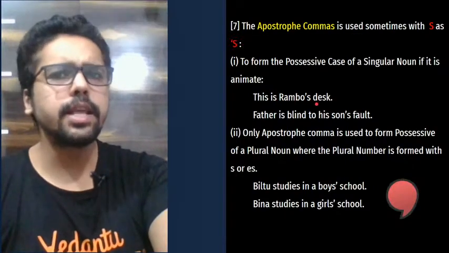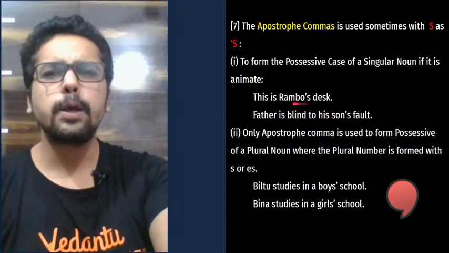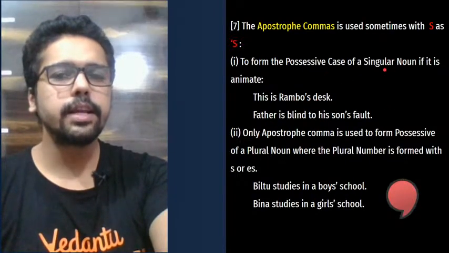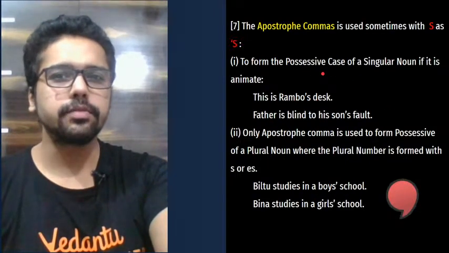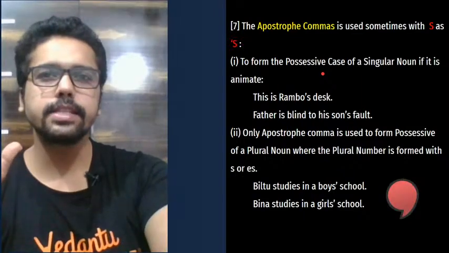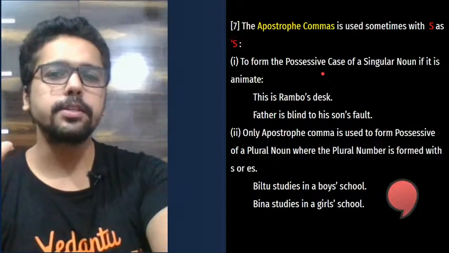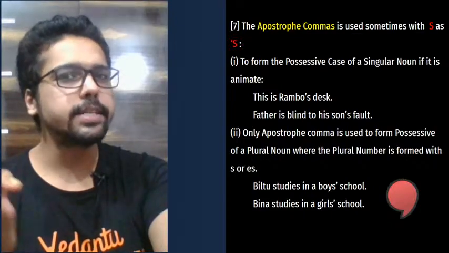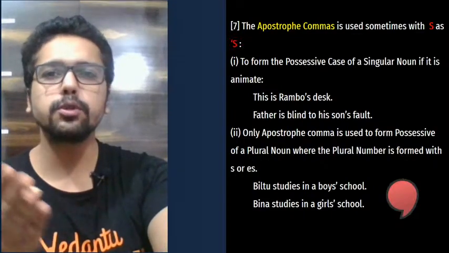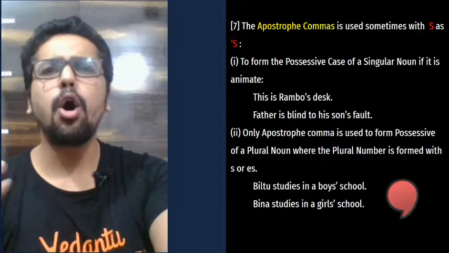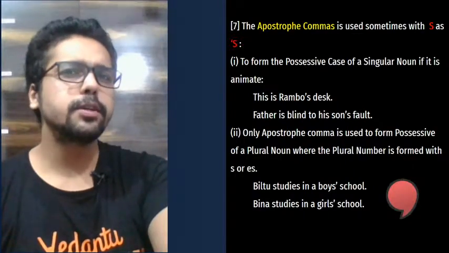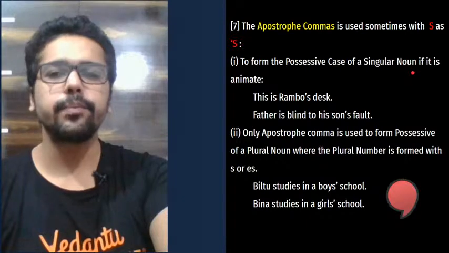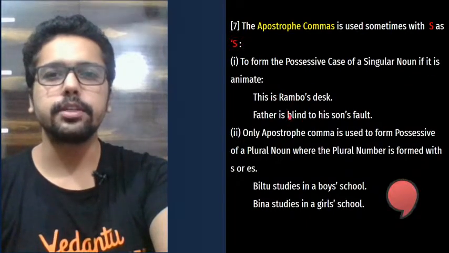Now Rambo is somebody's name, some human being's name. So this is a singular noun, and now we are making it possessive. What is possessive case? That means to show the possession of something, to express the ownership. Now when I say this is Rambo's desk, that means this desk belongs to Rambo, or maybe Rambo uses it. So we are showing the possession here. That's called possessive case of a singular noun, if it's animate.